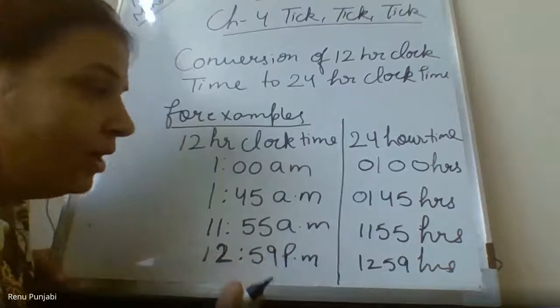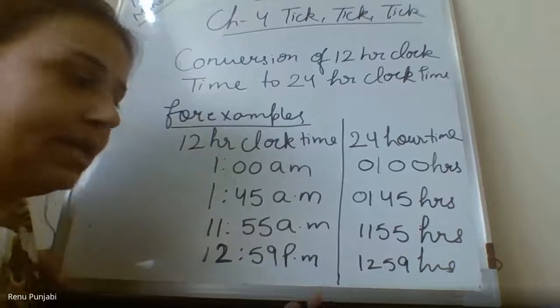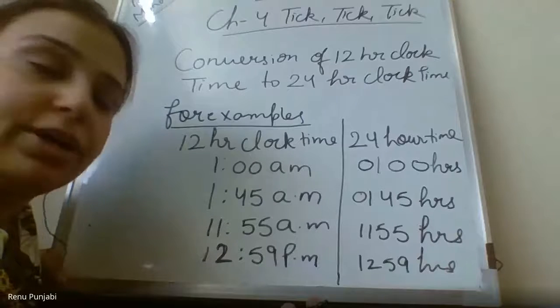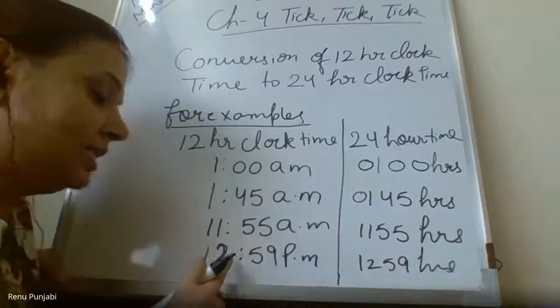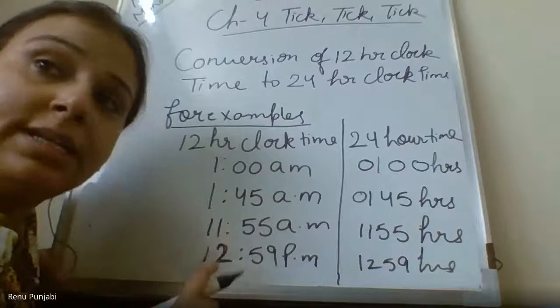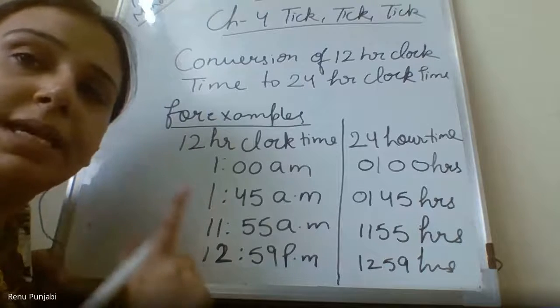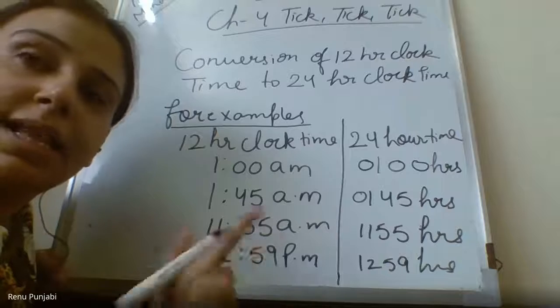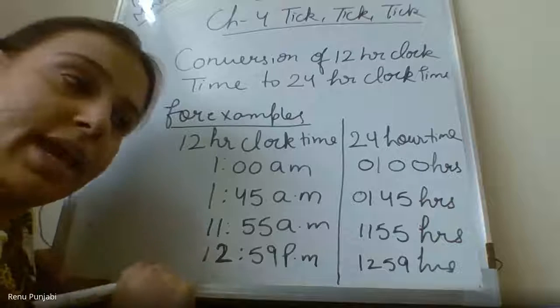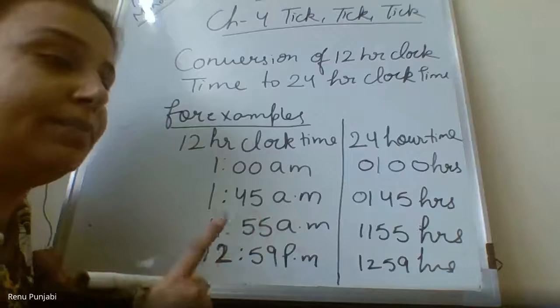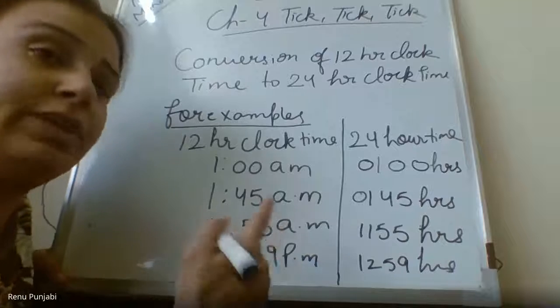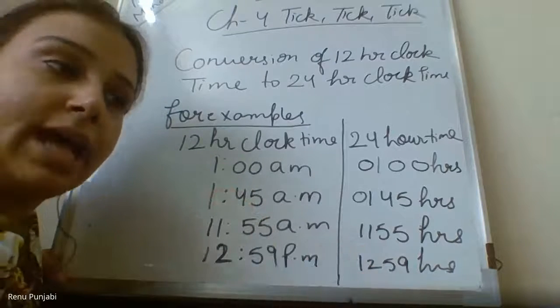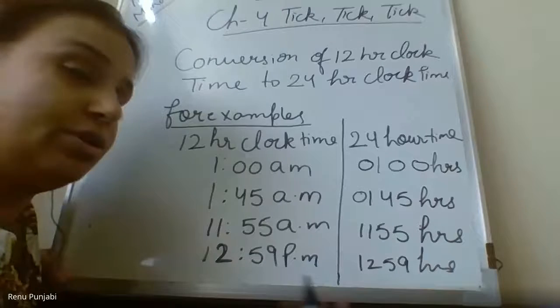And if you want to convert this 12:59 PM into the 24-hour clock time, you will just remove the colon, because it has still not completed 1 PM. After 1 PM, till 11:59 PM, the time will be changed. We will add 12 hours in that time. I will show you that also.